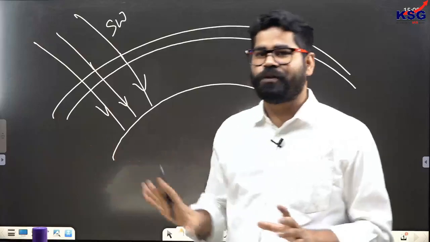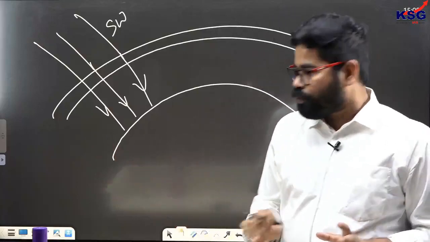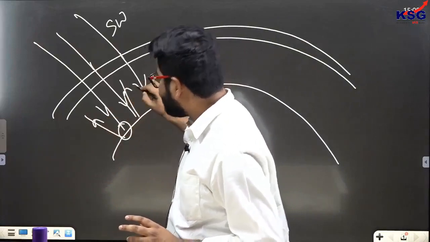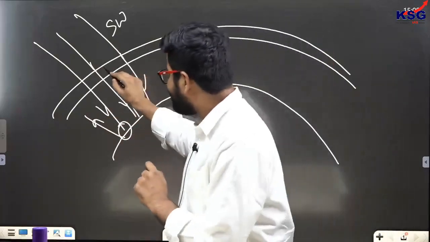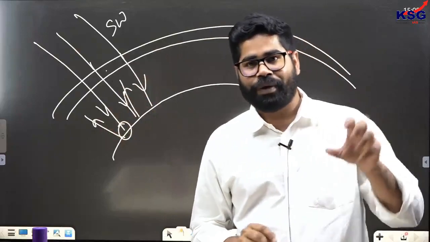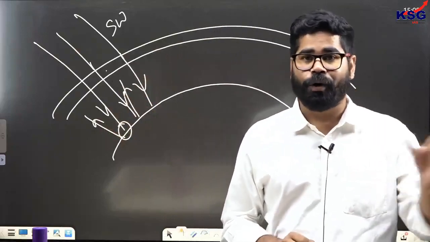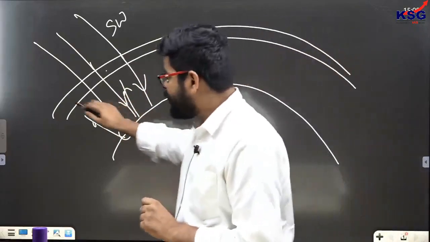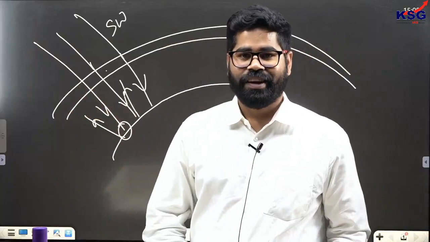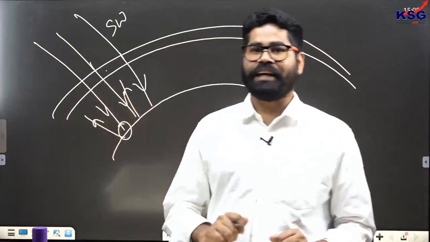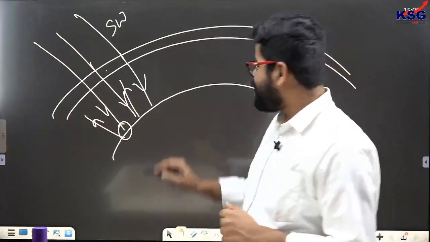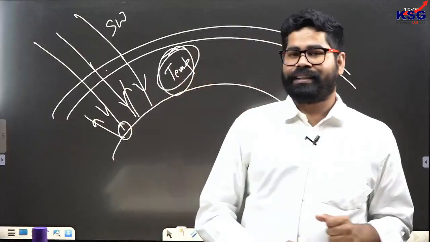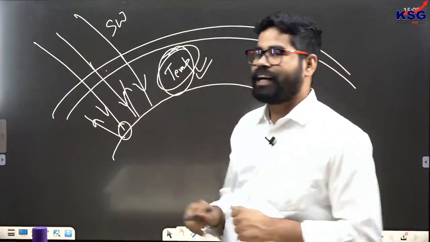These rays reach the surface of Earth, and when they are absorbed and radiated back, these gases, which may be carbon dioxide, water vapor and other gases, absorb the infrared radiation. While absorbing these infrared radiations, they increase the temperature of this atmosphere.